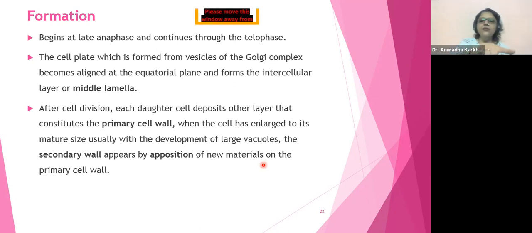So now read this sentence, my dears. Yes, they harden. Okay. So see, the cell plate, which is formed from vesicles of the Golgi complex, becomes aligned at the equatorial plane and forms intercellular layer of the middle lamella.